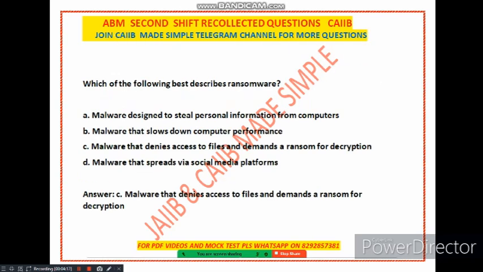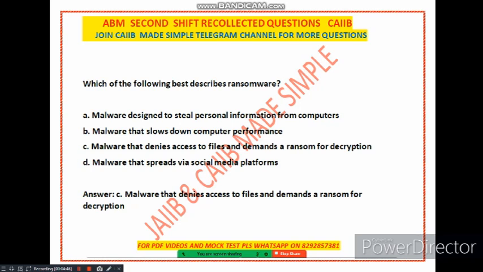It is regarding which of the following best describes ransomware. So the question is regarding ransomware. You know ransomware. So option A is malware which is designed to steal personal information. Option B is malware that slows down computer performance. Option C is malware that denies access to files and demands a ransom for decryption. And option D is malware that is spread via social media platforms.